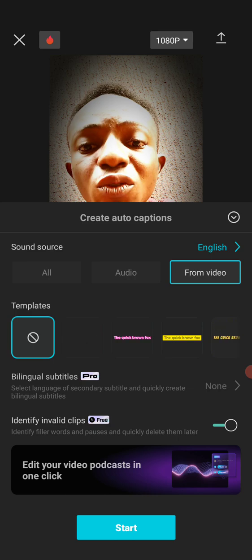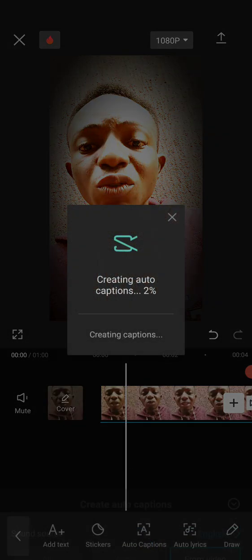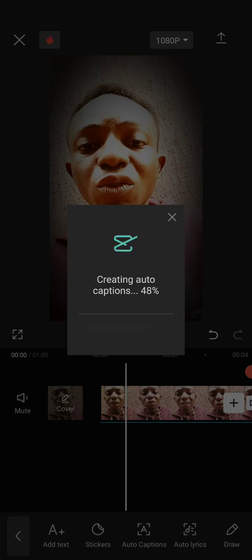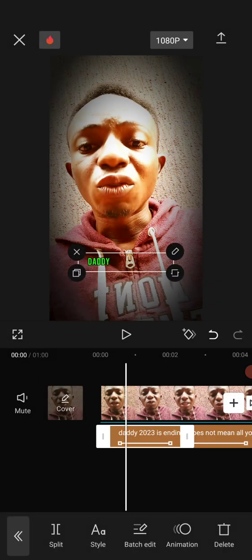So I can decide to click the different templates available, the way I would want my write-up to display or the way I want my text to display. You can see. So if I click on this one now, I'll click on start. Then I'll allow it to load so that it will create the captions on my behalf instead of typing them manually. If you are using English, it will help you to bring out the captions and add it appropriately so that you can edit them, proceed with editing. Can you see? These are the captions.